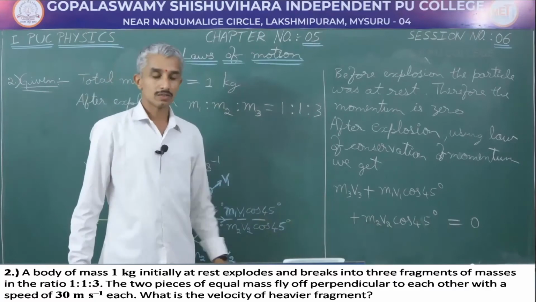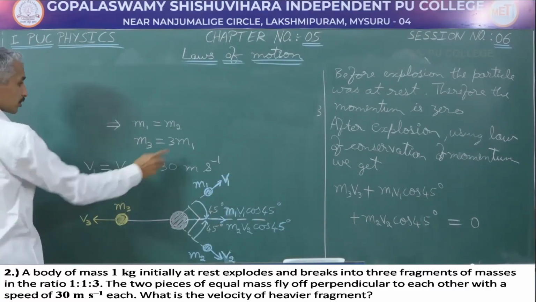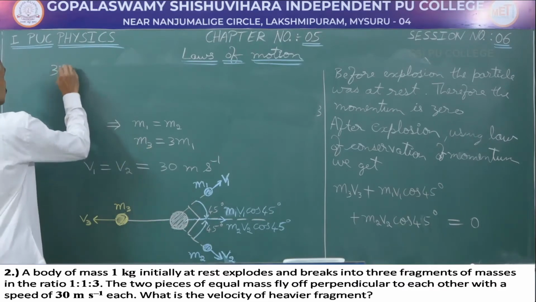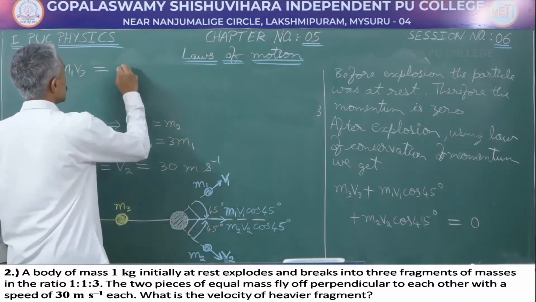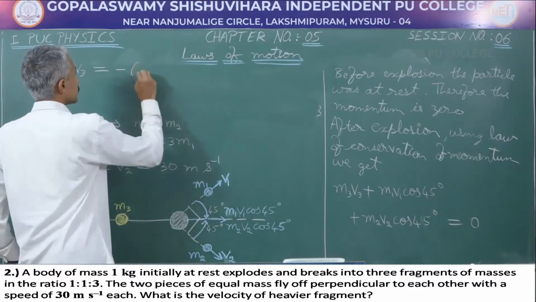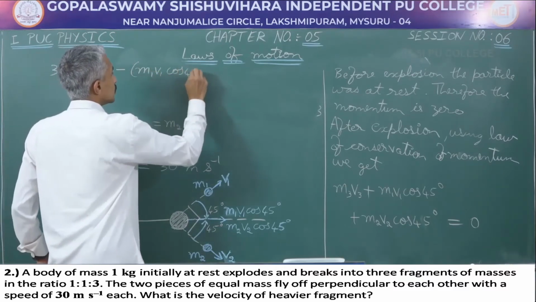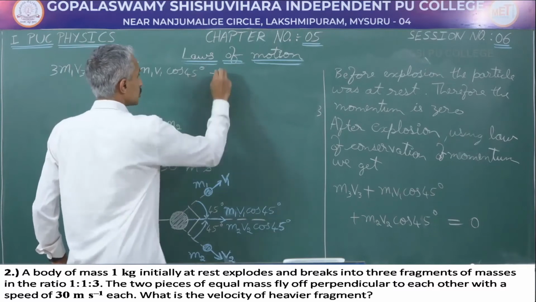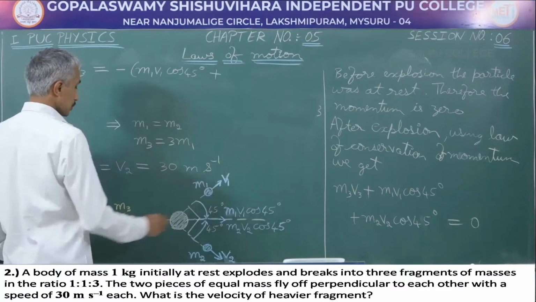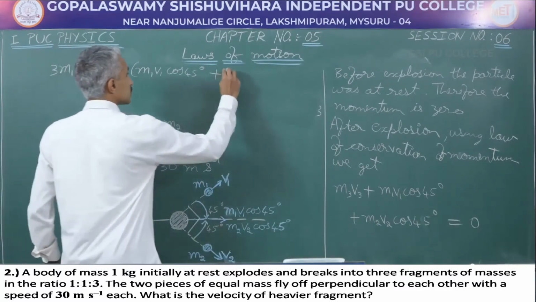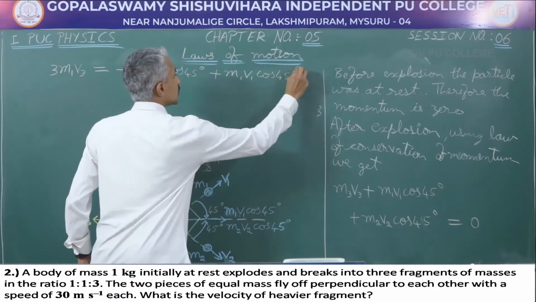Let us solve this further. That leads to m3, in place of m3, I can note down as 3 times m1, into v3 is going to be equal to minus of m1 v1 cos 45 degree plus, m2 is equal to m1 and v2 is equal to v1, therefore plus m1 v1 cos 45 degree.